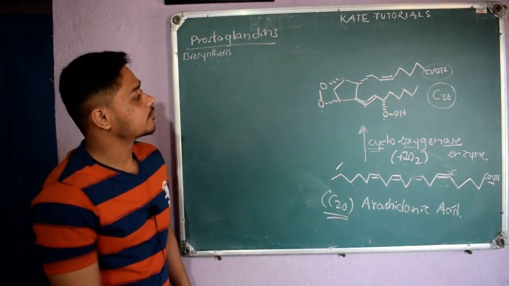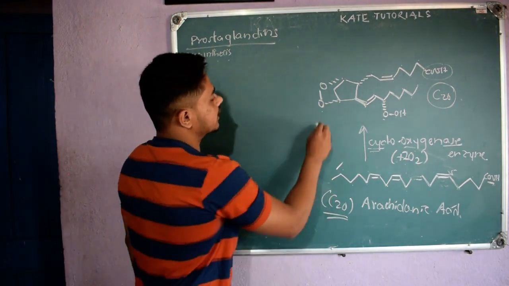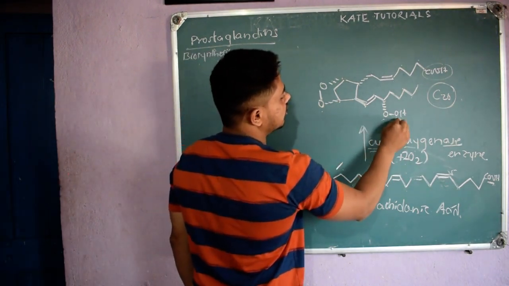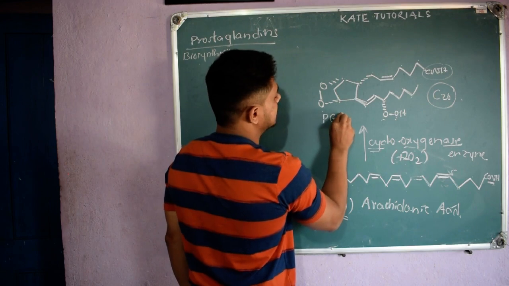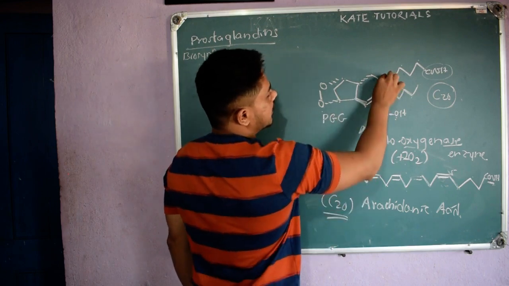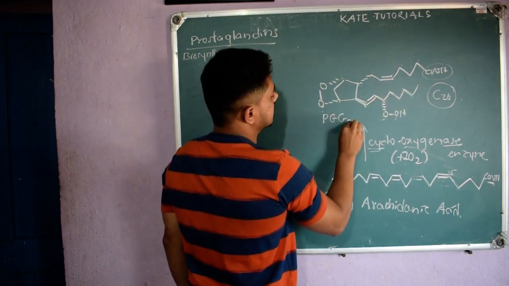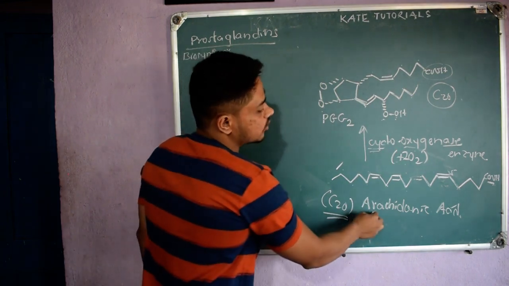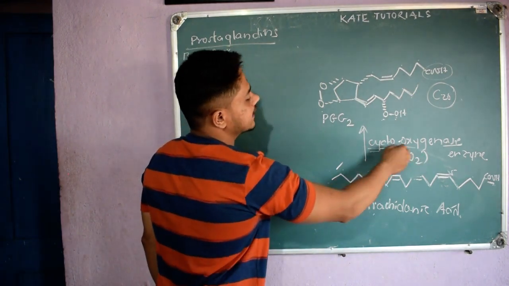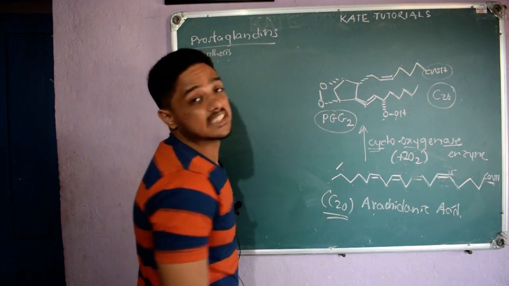So can you name it now? Peroxide oxygen is there, so that will be PGG, right? The number of pi bonds in the side chain is 1 and 2, so PGG2. So from arachidonic acid, this cyclooxygenase will give us PGG2, right?